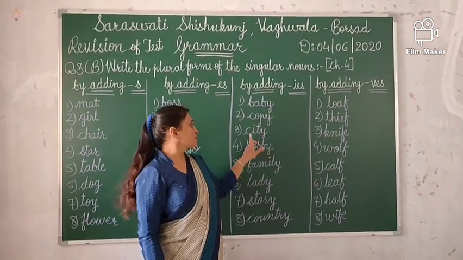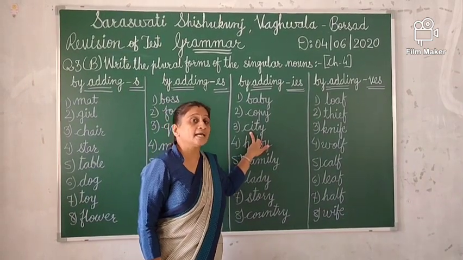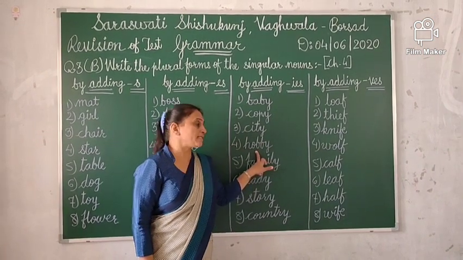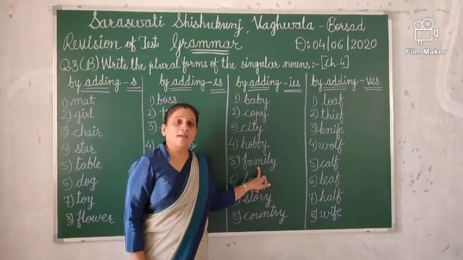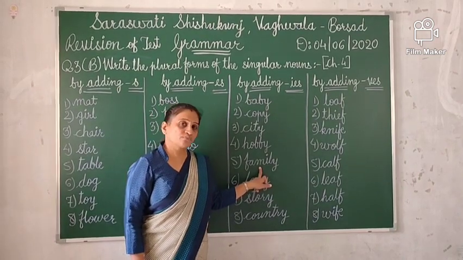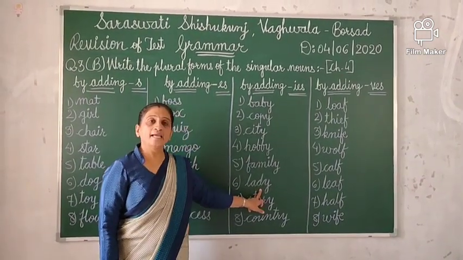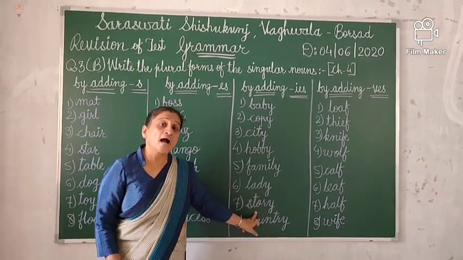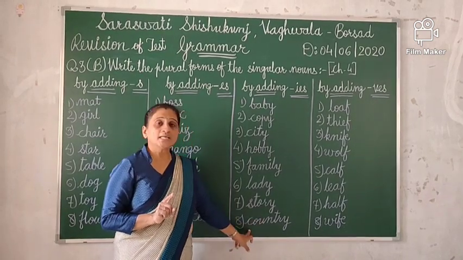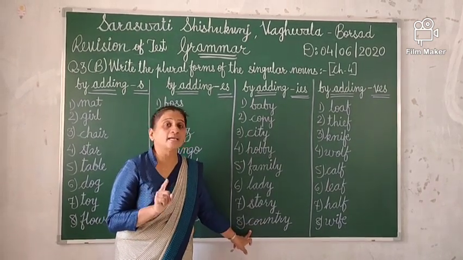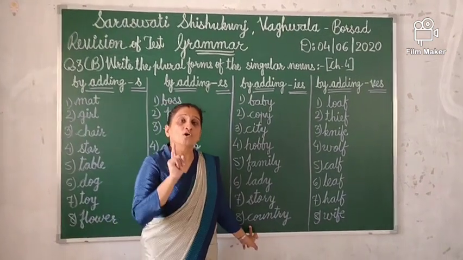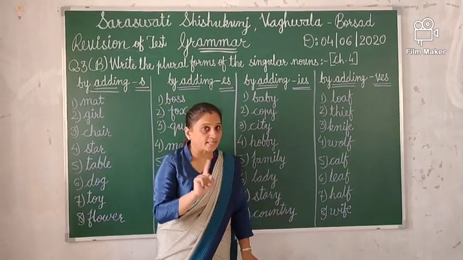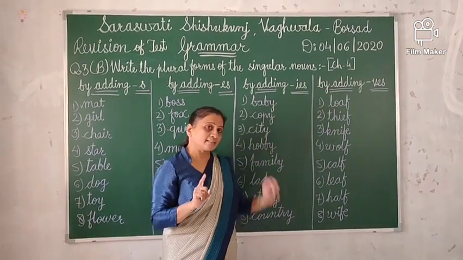Copy, copies. City, cities. Hobby, hobbies. Family, families. Lady, ladies. Story, stories. Country, countries. You have to drop y. When you write the answer, you will not write y. You just add ies and then make the answer.